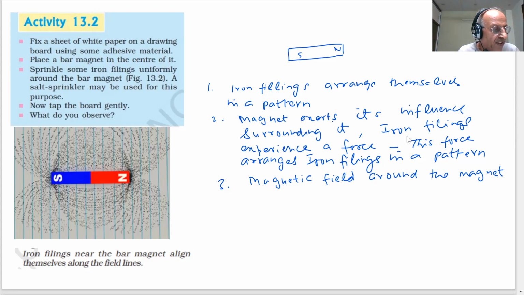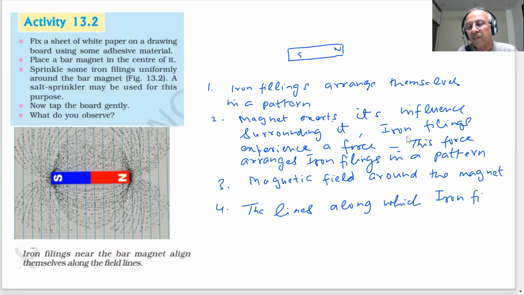The lines along which the iron filings align themselves are called magnetic lines of force. You can see the lines, these are the lines.